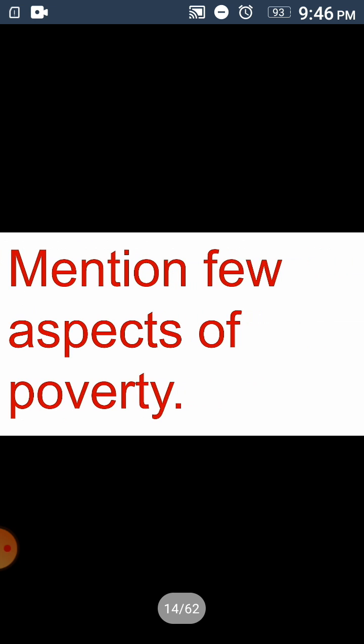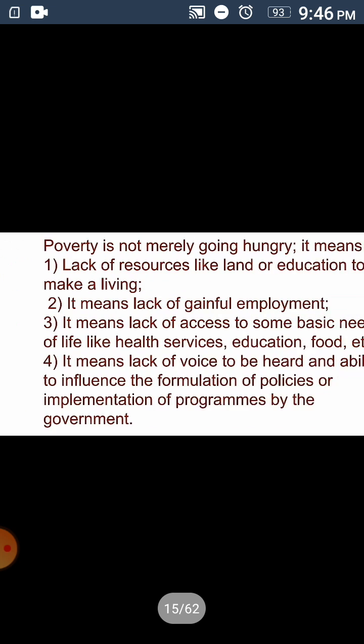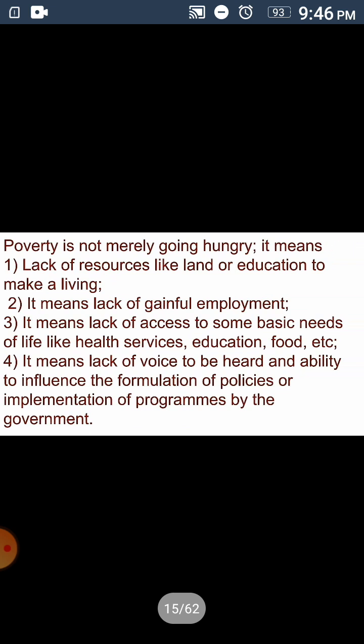Now let us mention a few aspects of poverty. Few aspects of poverty are lack of resources like land or education to make a living, that is, to earn money for living.